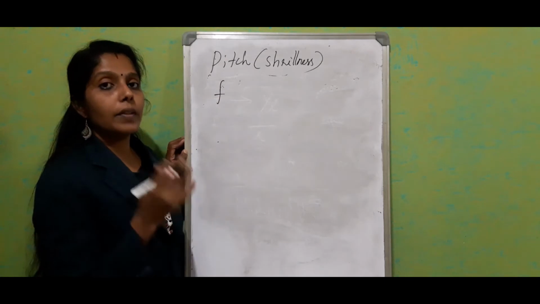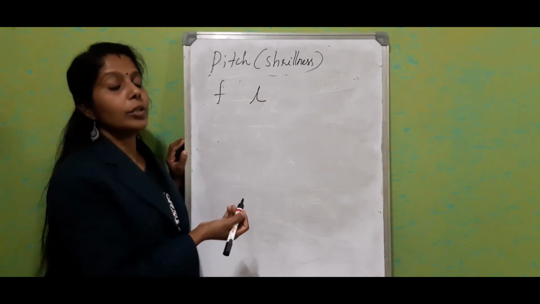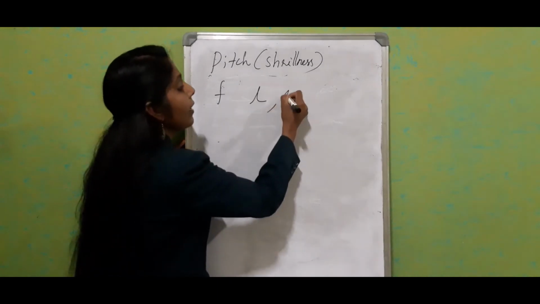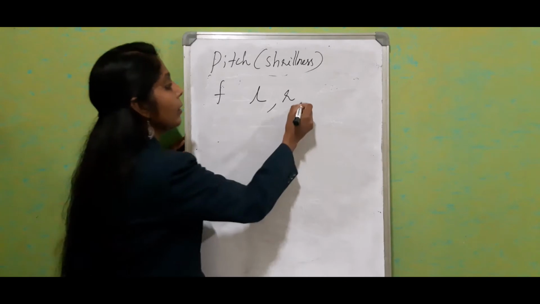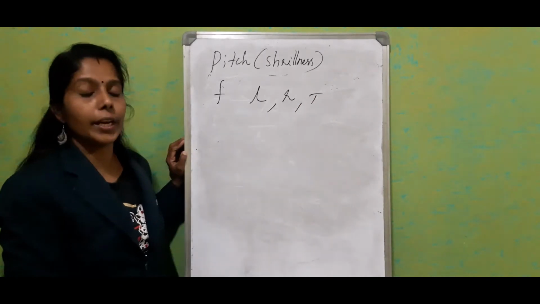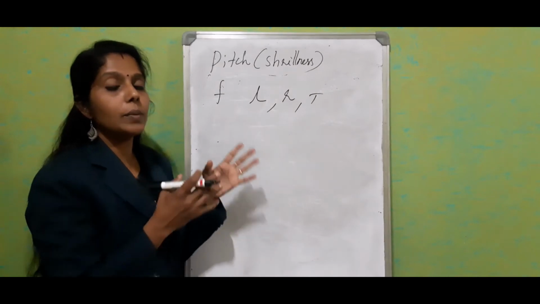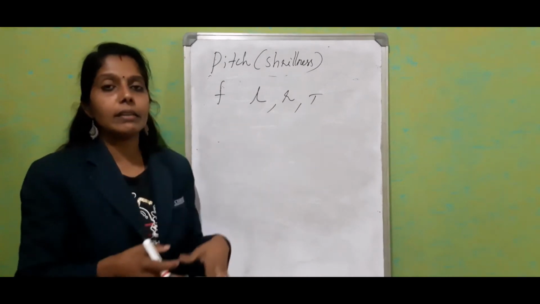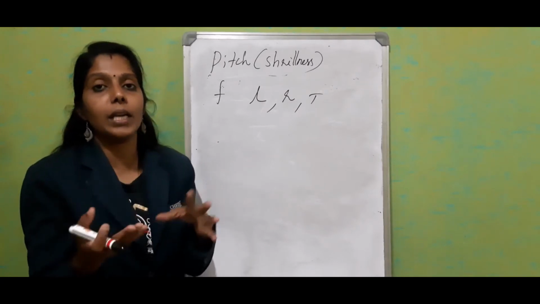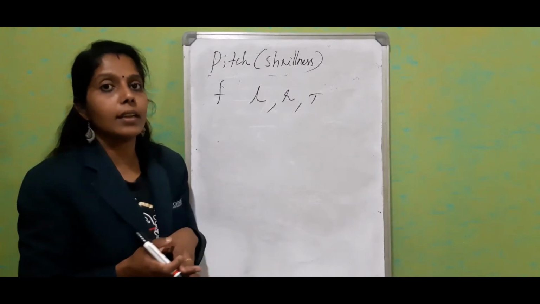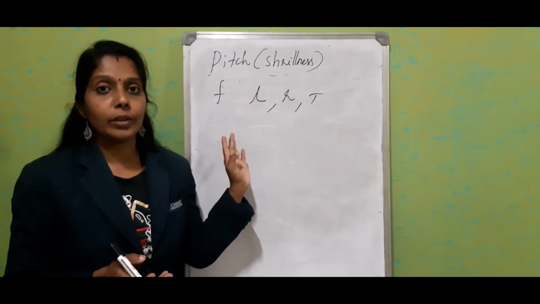It is related with three factors: the length of the string, to which it is inversely proportional, then the radius of the string, and the third one, the tension of the string. In string instruments, wires with different radius or diameter are available, and the length can also be adjusted.